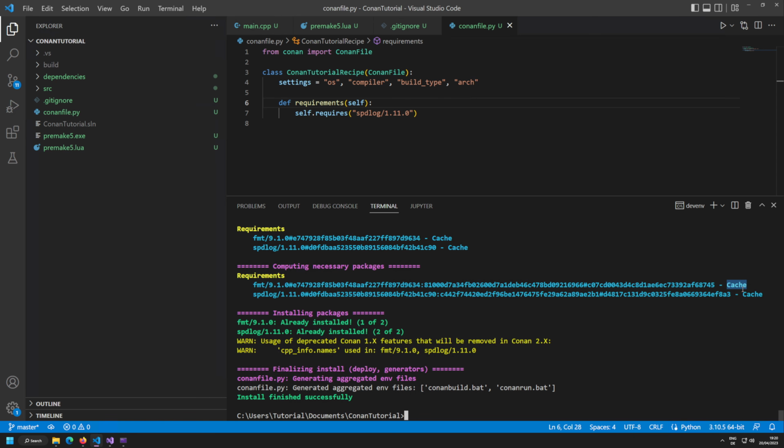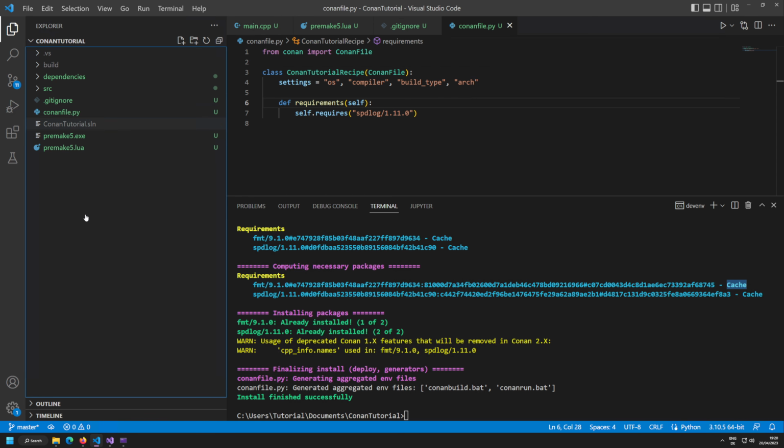So first of all, it's checking the local machine cache, and if it's not finding a package there, it's going to go to the Conan center. Then it downloads the definition of the package. It tried to find the binary. The binary was not found on Conan, so it was compiled on the local system. Now the compiled binary is in the cache, and it can consume that from the cache directly. And you can see it's now fast.